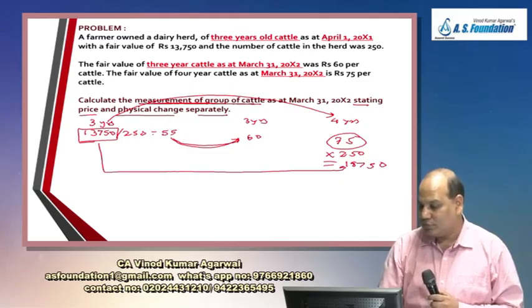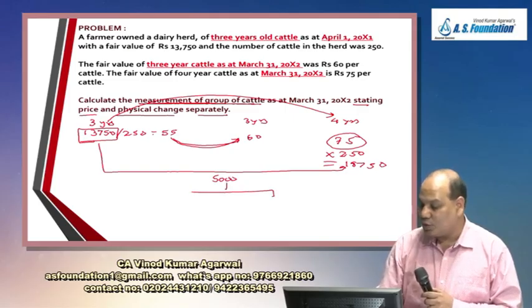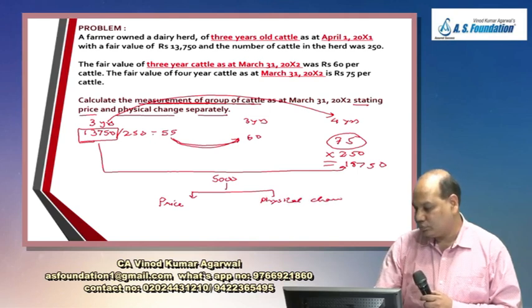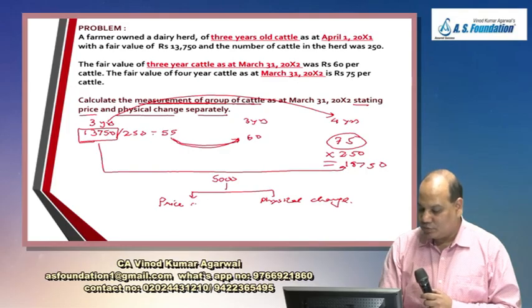By how much? Is it 5,000? You have to divide this 5,000 into 2 parts. How much is the change due to change in price and how much change is due to physical change? Now understand, first price change.